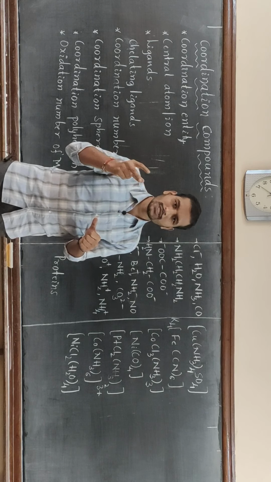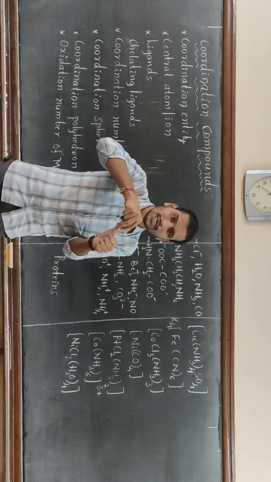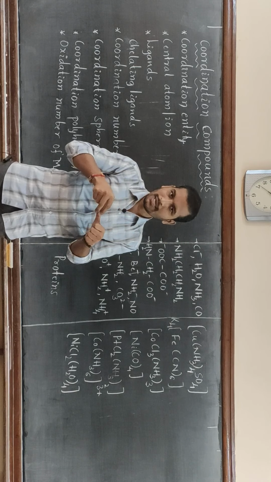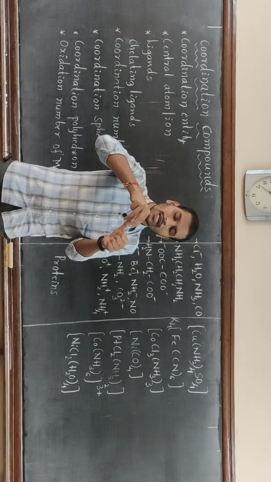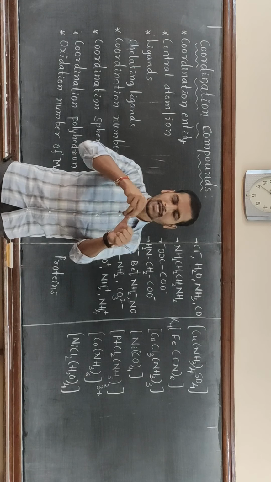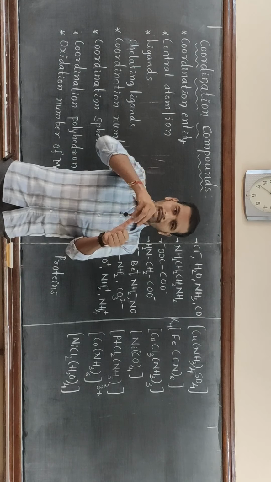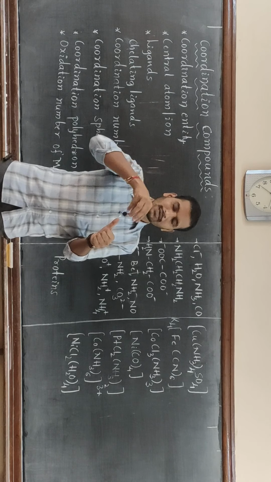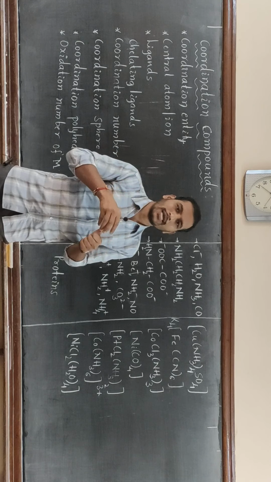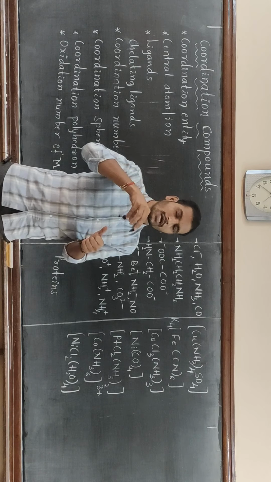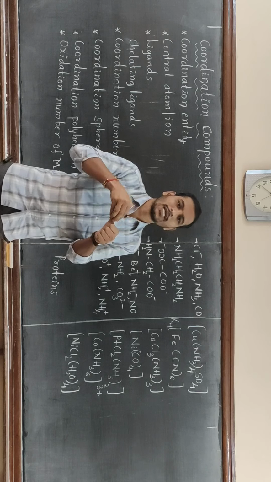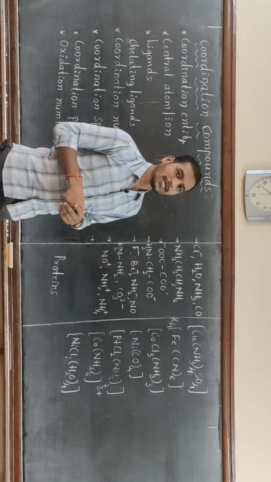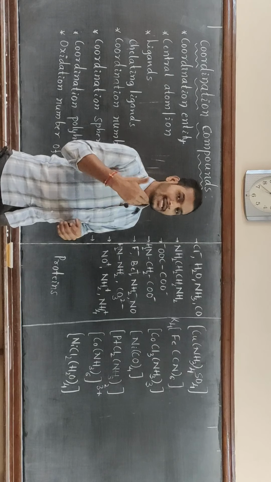If it uses three donor atoms to bind a central metal atom or ion, then it is called a tridentate ligand. If it uses four donor atoms, it is a tetradentate ligand, and if five donor atoms, then it is a pentadentate ligand. And if there is one more donor atom, that is six donor atoms, then it is a hexadentate ligand. So here we have different types of ligands depending on their denticity.